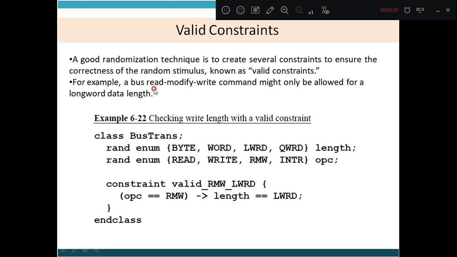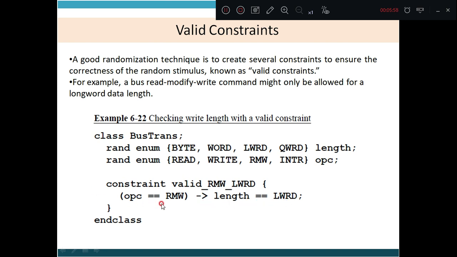For example, a bus read-modify-write command might only be allowed for the long word data length. See this example. The name of the class is bus transfer, and these two are declared as enumerated data types, and they are declared as random variables. And a constraint is put. What constraint? This is the name of the constraint identifier. opc equal to RMW implies that length has to take the value LWRD.